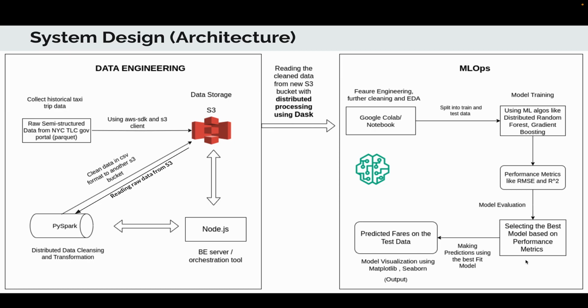Based on the performance metrics, we select the best model. And once we have the best model in place, we finally make the predictions using the test data.